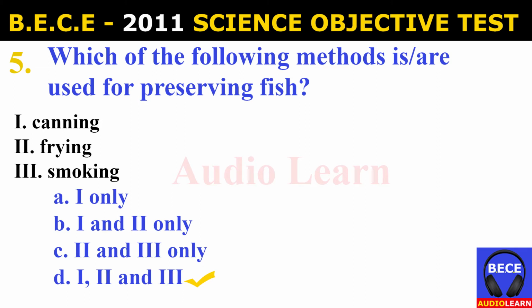Number 5. Which of the following methods is or are used for preserving fish? I. Canning, II. Frying, III. Smoking. And the possible answers are A. I only, B. I and II only, C. I and III only, D. I, II and III. And the answer is D. I, II and III. Which of the following methods is or are used for preserving fish? And the answers are canning, frying, and smoking.